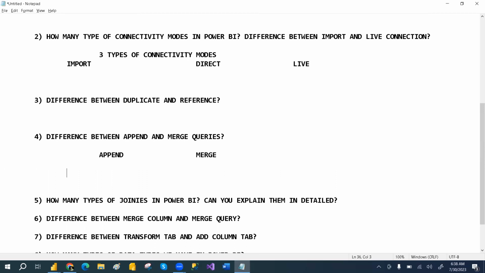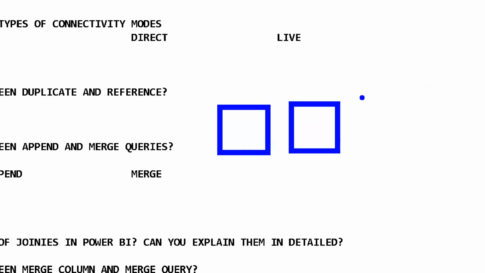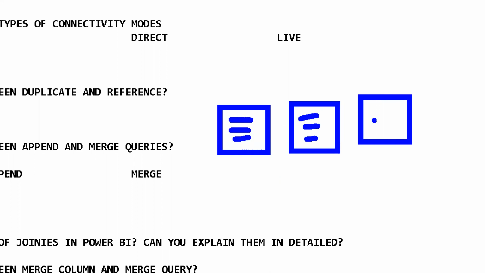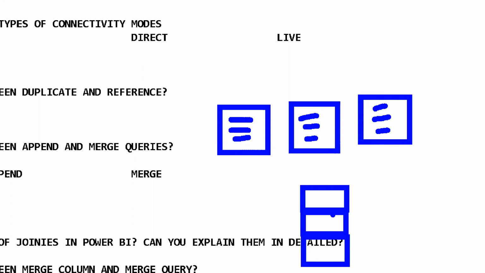Just imagine you have table A, table B, and table C. Suppose in table A we have 3 records, in table B 3 records, and in table C also 3 records. If you do the append, it will append one below the other: table A, then table B, then table C. So 3 records here, 3 here, and 3 here. Like this, it will be appended. So append works like this.